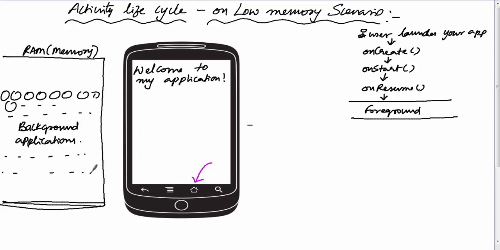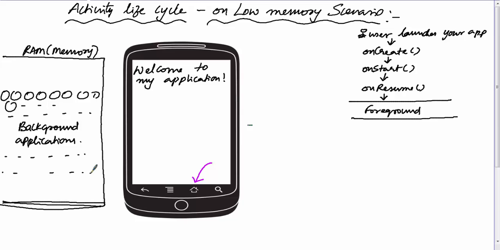That means at some point the user's phone may run out of memory as there is very little RAM. Remember, in order to open a new screen or a new application, sufficient RAM should be there to create objects. If RAM is not sufficient, your phone may hang or may even restart at some point.